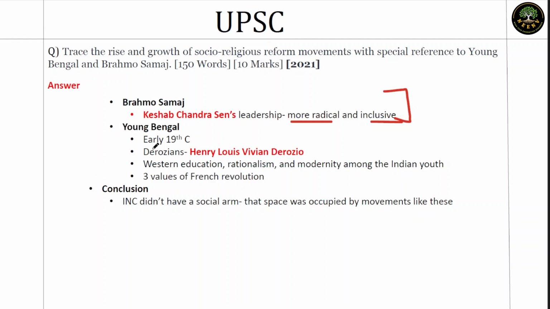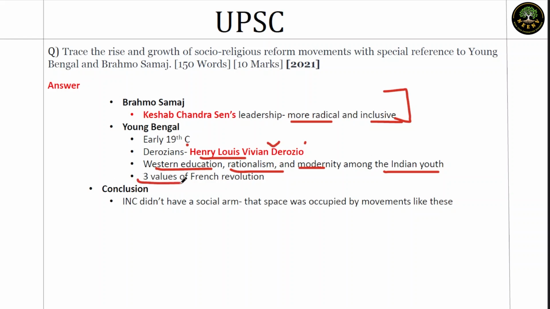When it comes to Young Bengal, the most important name is Henry Louis Vivian Derozio. It's a French person. Died at a very young age. So his name should be given and the nature of it, which is Western education, left liberal radical nature. So rationalism, modernity, left-wing ideology, because French Revolution was left-wing. If you take the Jacobin party that led the French Revolution or the Reign of Terror, it was a left-wing party. So the ideology of Derozio is also left in nature. So you can give that.